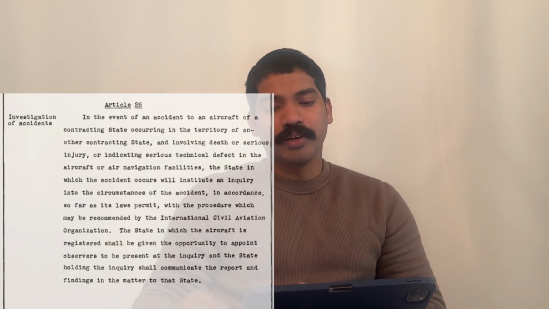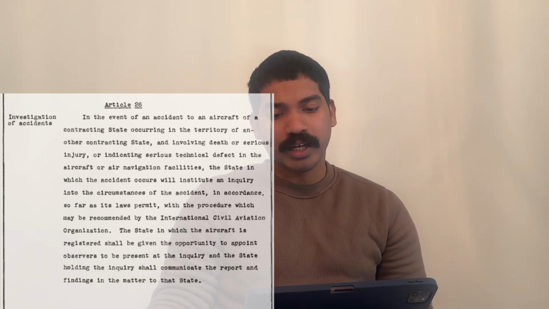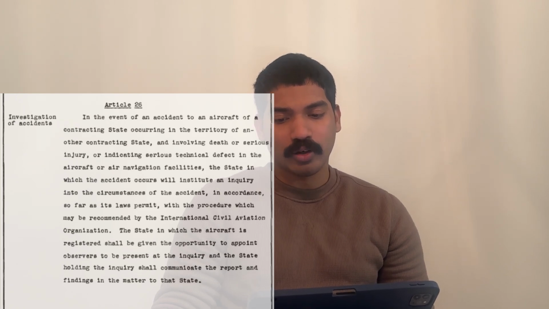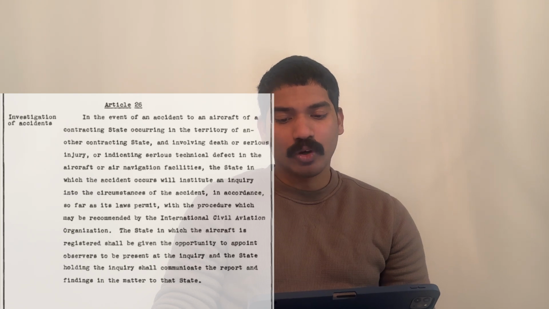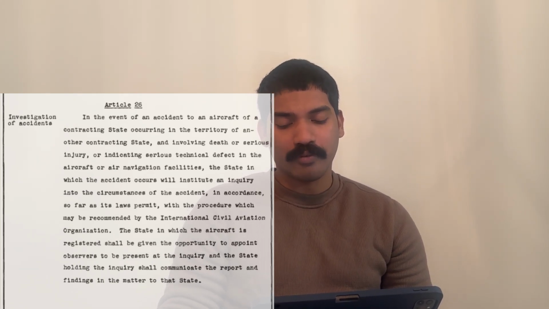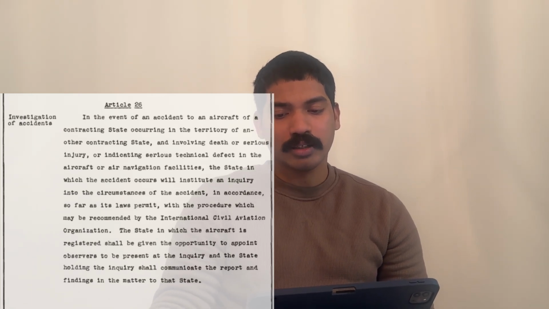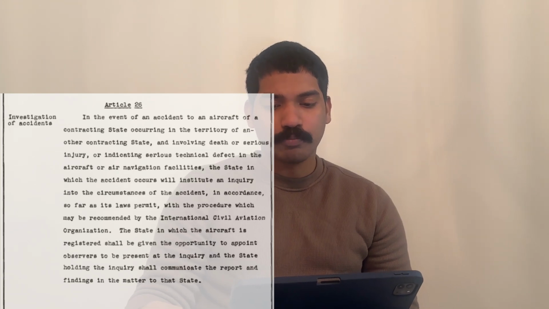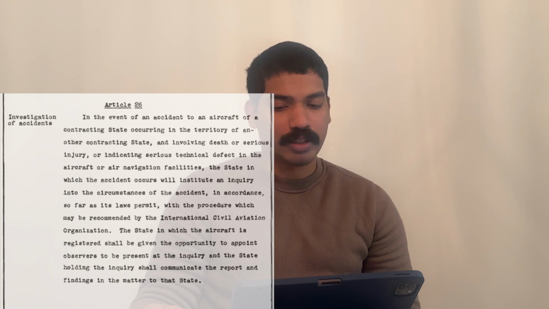Article 26, investigation of accidents. In the event of an accident to an aircraft of a contracting state occurring in the territory of another contracting state and involving death or serious injury or indicating serious technical defect in the aircraft or air navigation facilities, the state in which the accident occurs will institute an inquiry into the circumstances of the accident, in accordance with the procedure which may be recommended by the International Civil Aviation Organization.